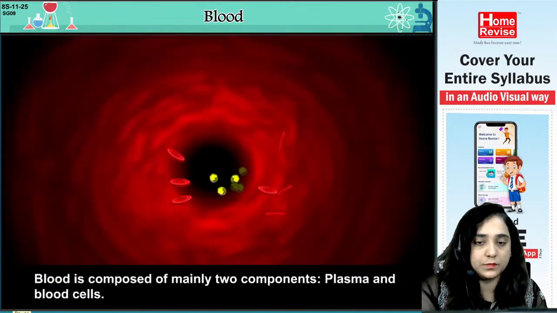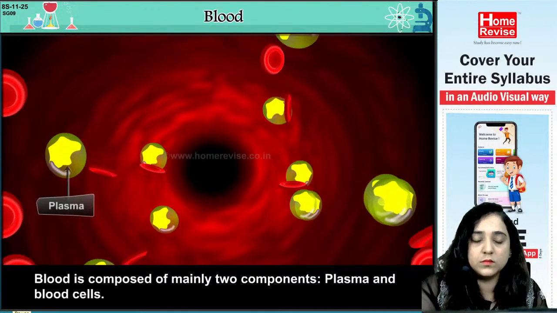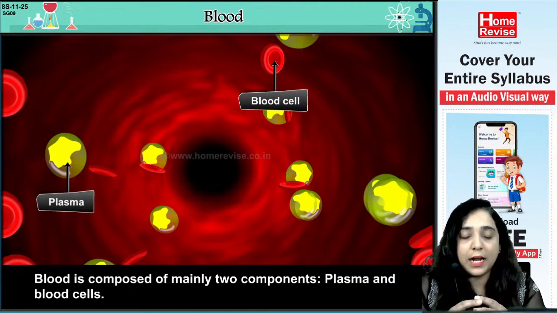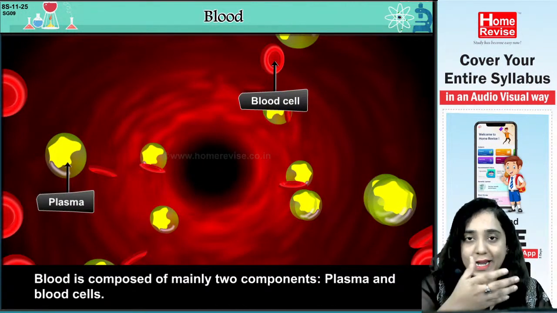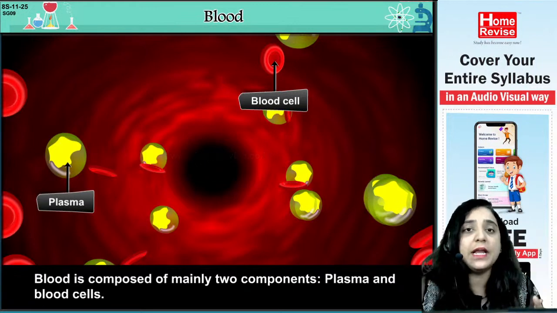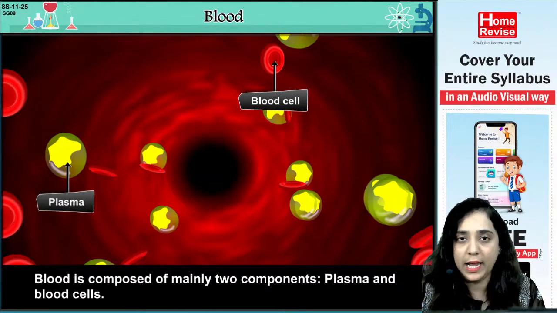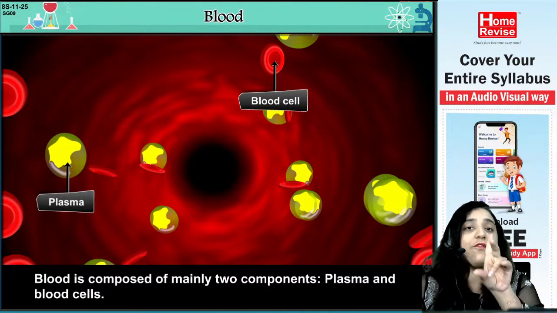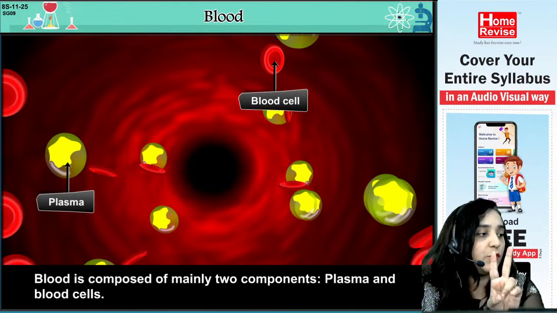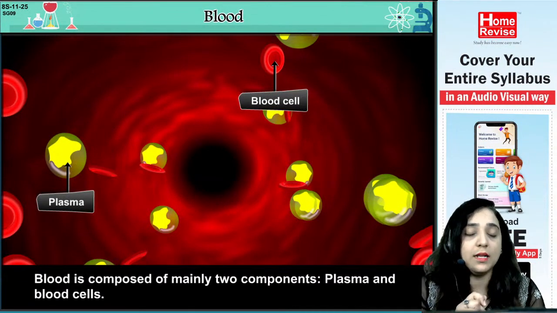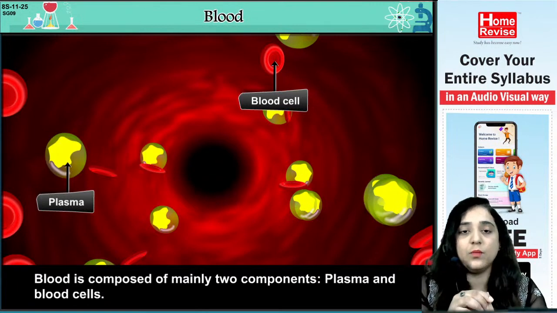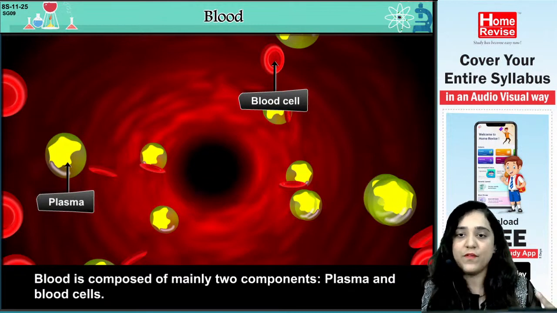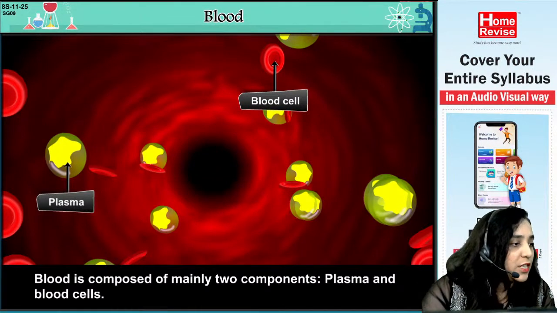Blood is composed of mainly two components, plasma and blood cells. This is also an extremely important point: blood, this whole thick connective fluid, is very dark red in color, salty in taste, and has a pH value of 7.4. The whole blood is composed of two main components. First is plasma and the second is blood cells. First we will study plasma in detail, and then we will study blood cells. Okay, now pay attention to plasma.